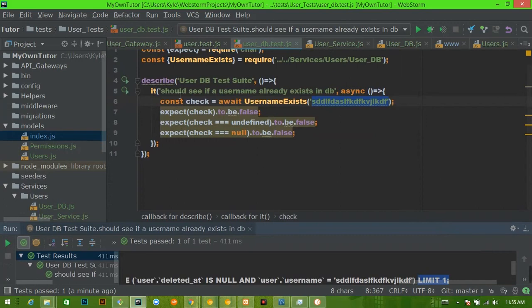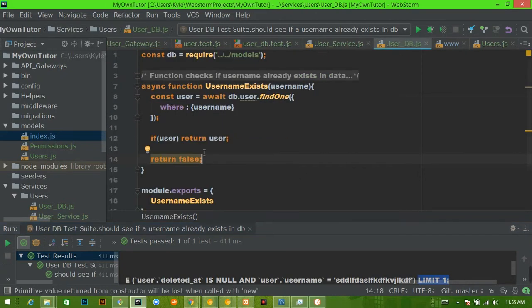So this is now passing. We're good to go on that. We want to make it fail though, kind of. Or we want to check, because this doesn't really check to see if that username exists so much as it's just kind of checking right now. We know that what it's checking is doing what it's supposed to do, but I'd much rather have something that also checks to see that it can return a true value.